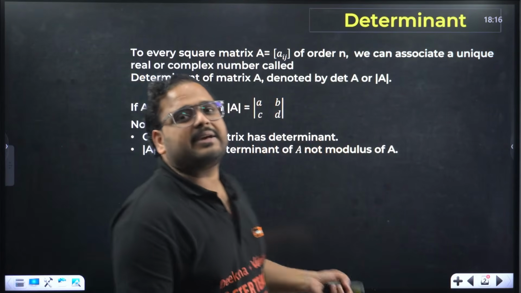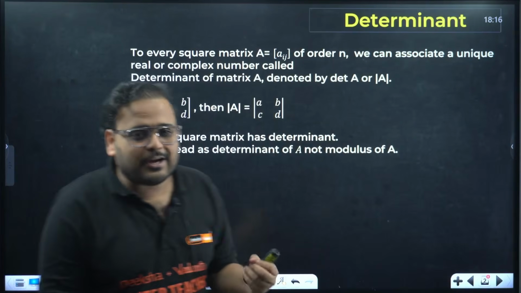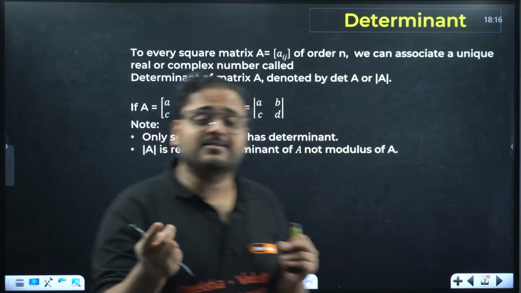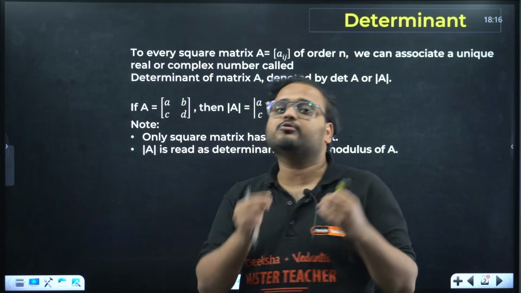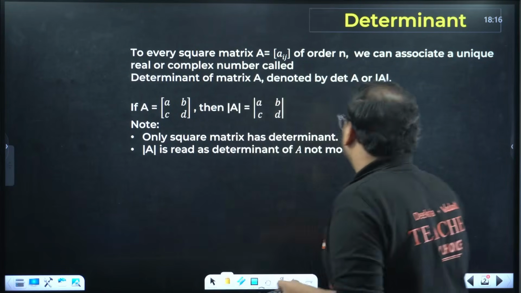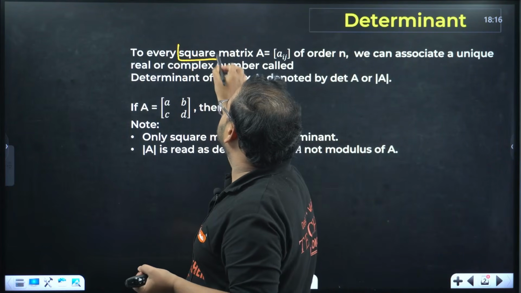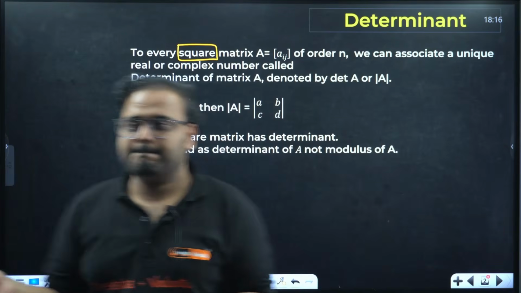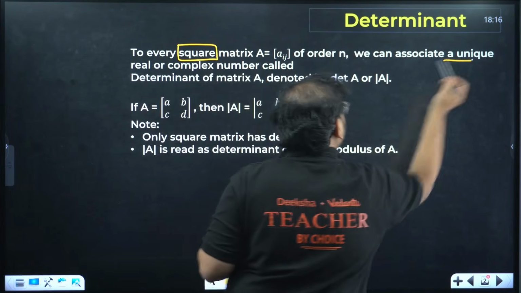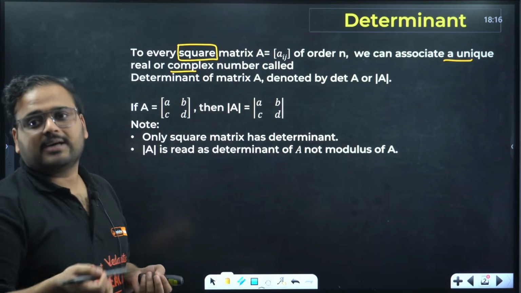So starting from the very basics, which is what? Determinant. What is determinant, sir? Determinant is a scalar value associated to a matrix. Not good enough. What is the right answer? Determinant is a value associated to any particular type of matrix. Yes, and that matrix is called a square matrix. So for any square matrix, you can associate a unique real or complex number, that scalar value is called the determinant.